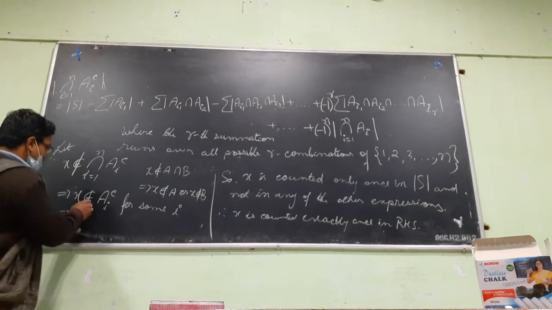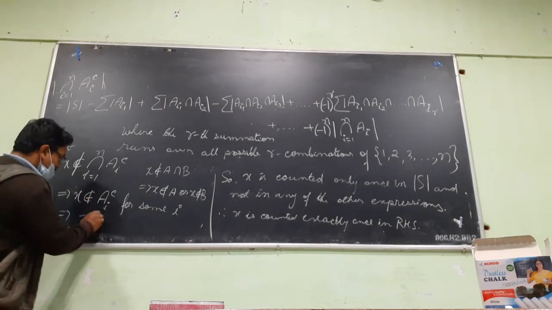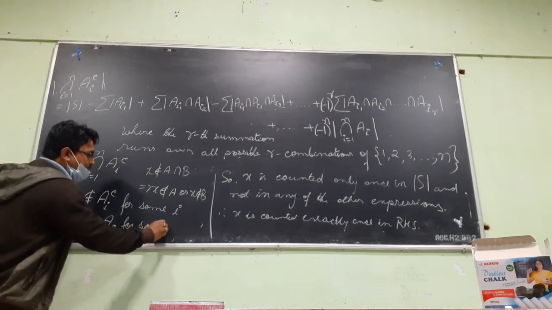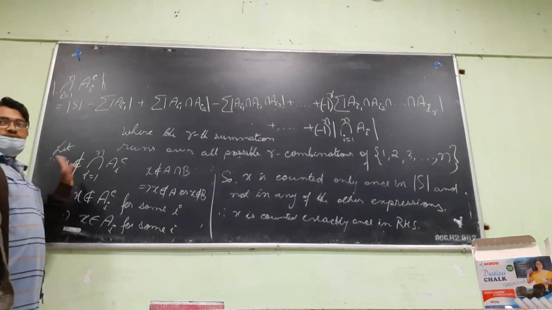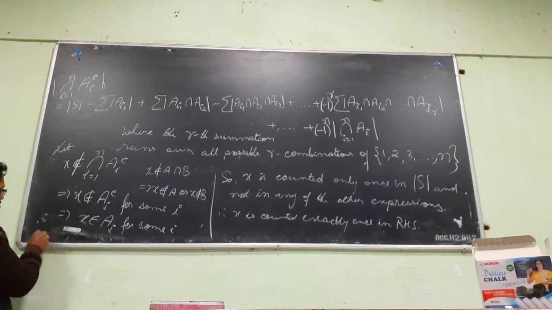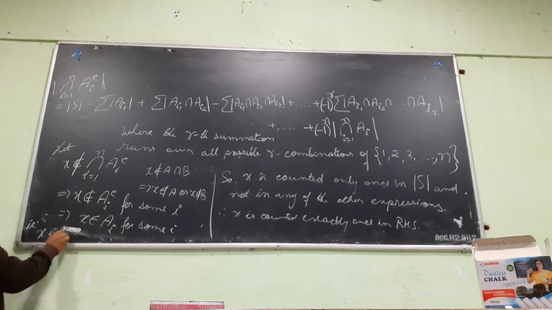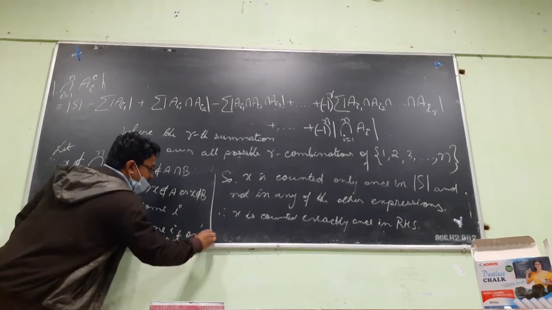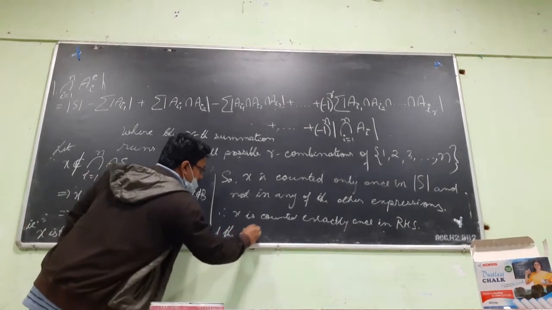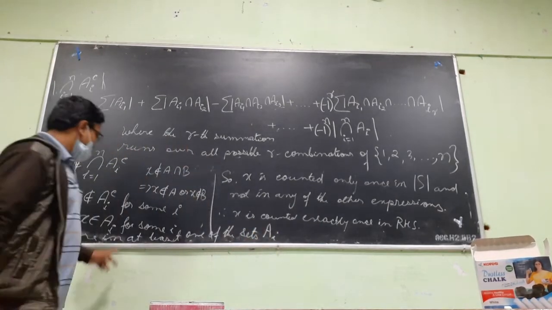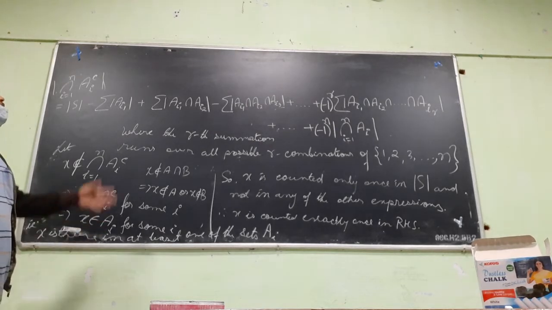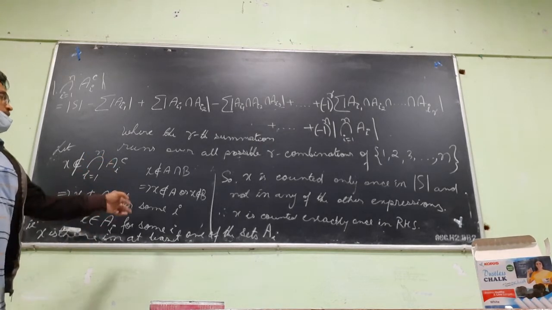So that means X is not there in A_i complement for some i, means X belongs to A_i for some i. Means X is there in at least one of the sets. Sure. So let us suppose that it belongs to exactly r sets.